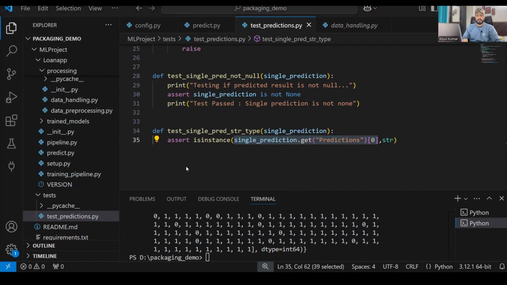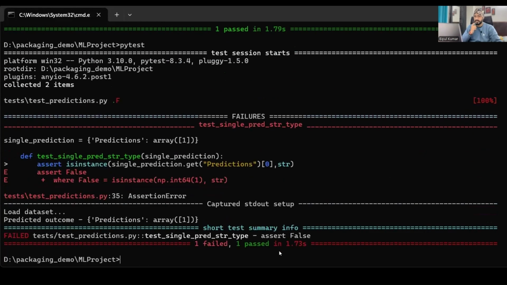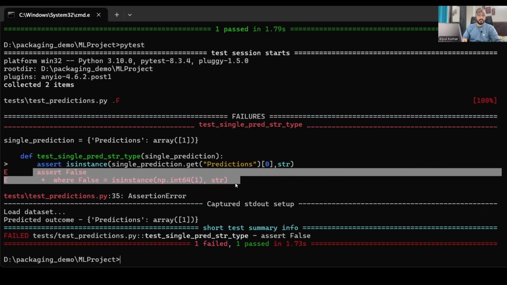I want the output to be a string, right? But right now it is not. Anyway, let's check. If you see, one failed. Which one failed? This one. The output is not a string, right? So how can we make sure that the output is a string?